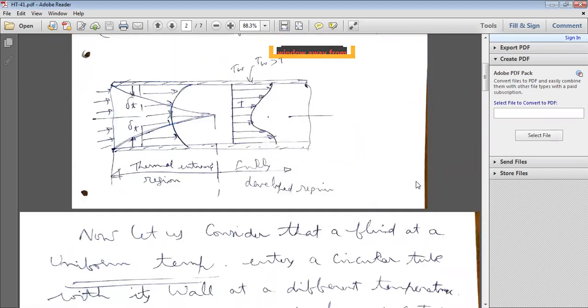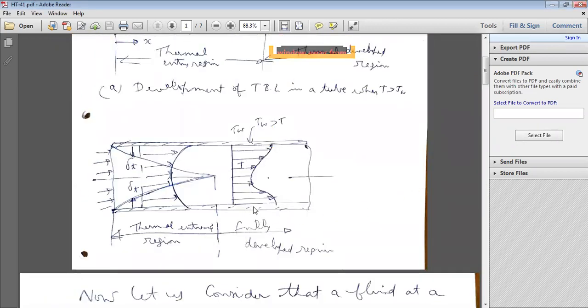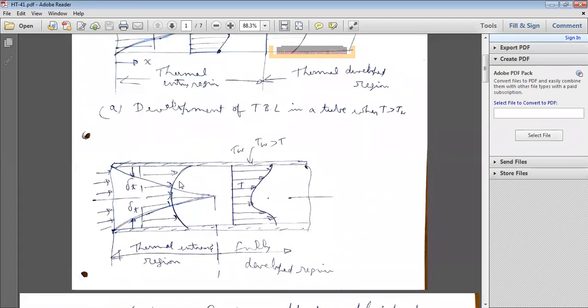This is the same thermal entrance region. Delta T is the thermal boundary thickness. This is the thermal profile during the initial stages. That is known as the thermal entrance region. So this is the thermal profile when the